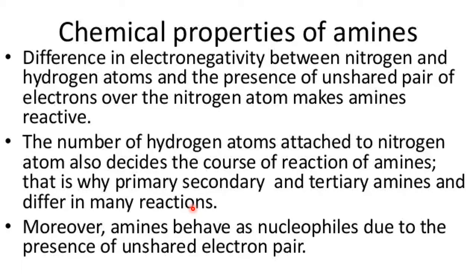So it is the combined effect of what? The attachment to the N, the lone pair of electrons on the nitrogen, and the electronegativity between N and H. So these three will decide the course of action during chemical reactions.